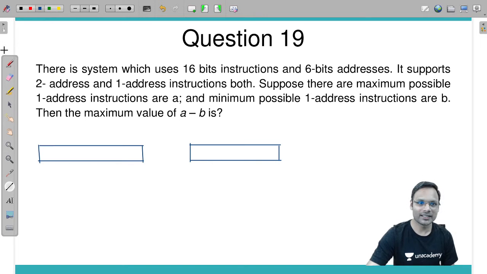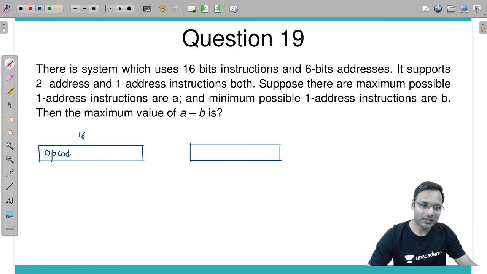Let's solve it. How will we do it? 16-bit instruction. Fine. So this is opcode and 2 addresses, address 1 and address 2. And in 1 address instruction you will be having only opcode and an address, 1 address only. Now 16-bit instruction, 6-bit addresses. How many bits for opcode here? 4 bits. How many bits of opcode here? 10 bits.